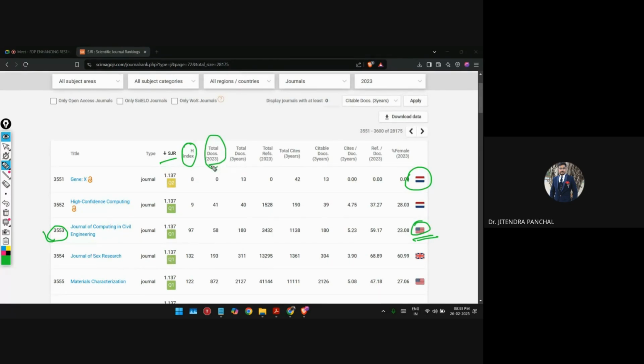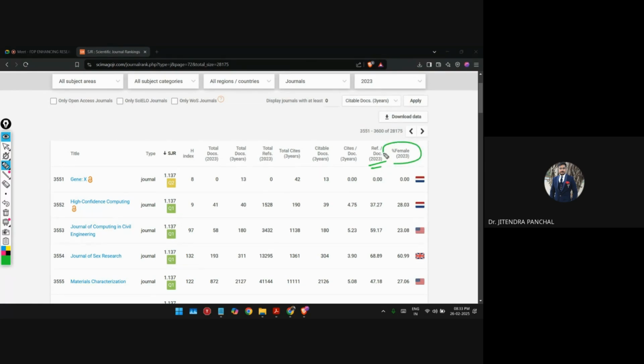Total documents available in 2023 is also given. Total documents in the last 3 years is also given. Total references is not given over here, 0 for this journal. Total citations received in the last 3 years, so it is this citable documents. How many documents are citable? So 13. Here you can see reference documents is also given.